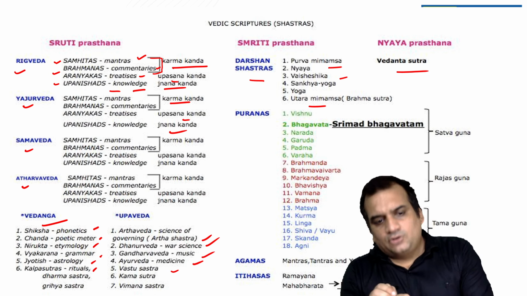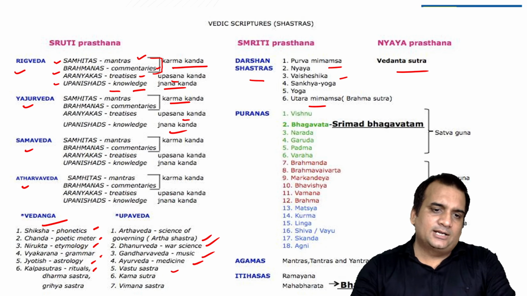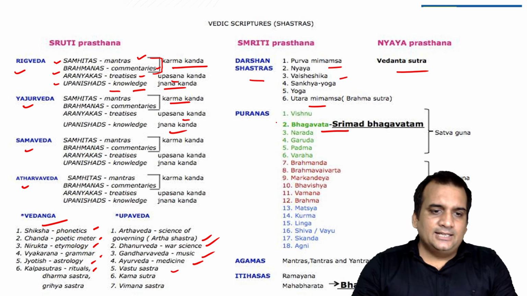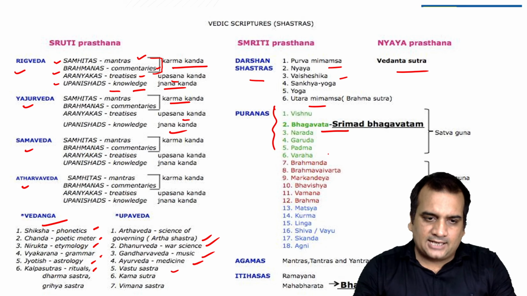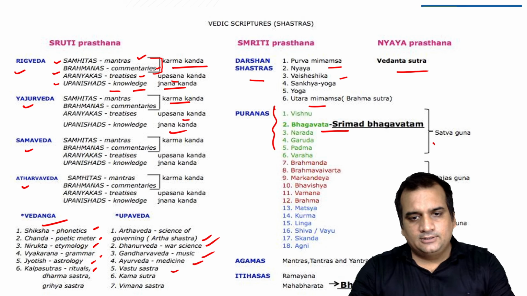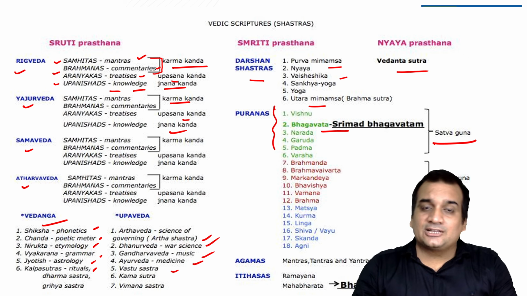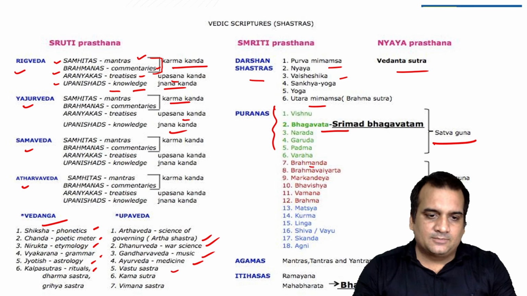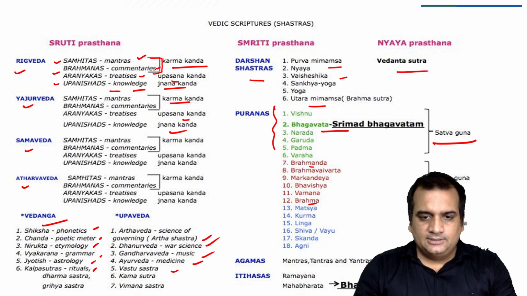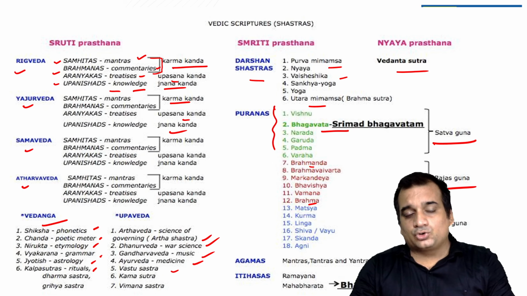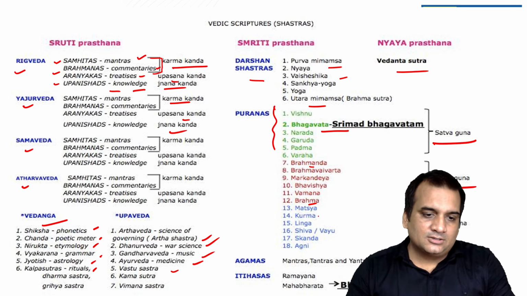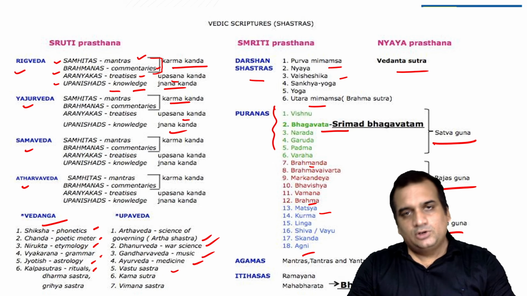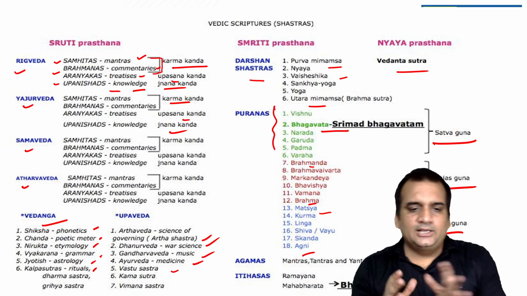Now, Puranas. Obviously, you must know that there are 18 Puranas. The most famous of the Puranas is the Bhagavad Purana or the Srimad Bhagavad Purana. The ones in green that you are seeing, guys, like the Vishnu Puran, Narad Puran, Garud Puran, Padma Puran, or the Varaha Puran, denote the Sattva Gun in an individual. Then the next, from the Brahmanda Puran to the Brahma Puran, denote the Rajas Gun. And the last, from Matsya to Agni Puran, denote the Tamas Gun. These three guns are already there in a human being.